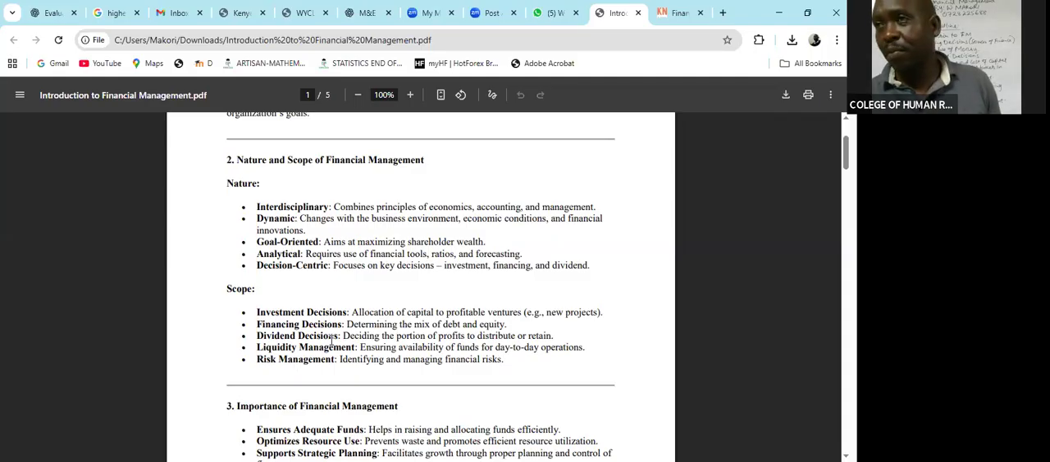Then we have got dividend decisions. At the end of every financial year, we normally prepare the financial statements. These financial statements are going to reveal the amount of profit that we made in that year. Then, remember, we have got people who have invested in your institution who bought shares. They are known as the shareholders. They expect some returns from the profit that you have realized.